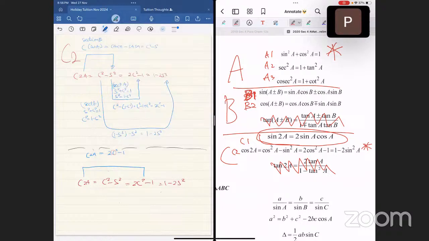I take the left-hand side, cosine 2A. I see a minus 1 here, so I must plus 1. I see a 2 here, so I must divide by 2. I see a square here, so I must square root with a plus minus, don't forget. And this is now equal to the aforementioned cosine.